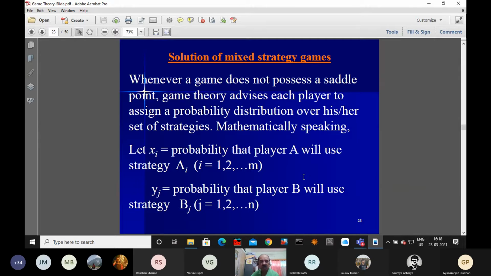Similarly, this P1 we can name as small x1, because we are going to introduce a linear programming. So instead of P and Q, it is better to use variables like small x1, small x2, small xm. Similarly, small y1, small y2, small yn. So the probability of using strategy A1 equals x1.